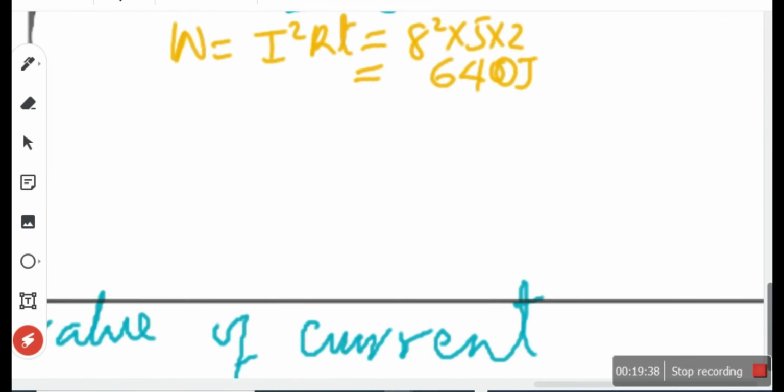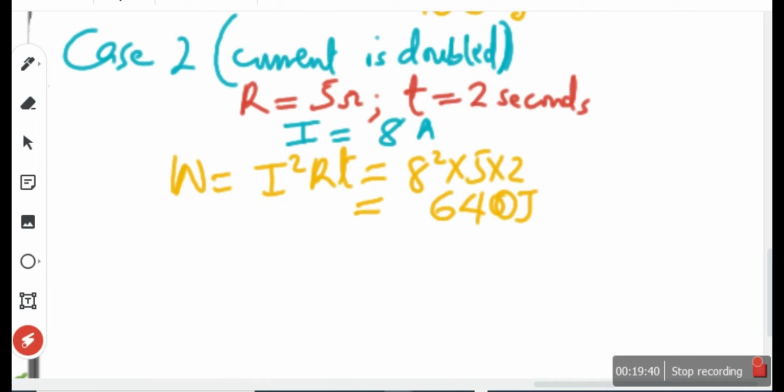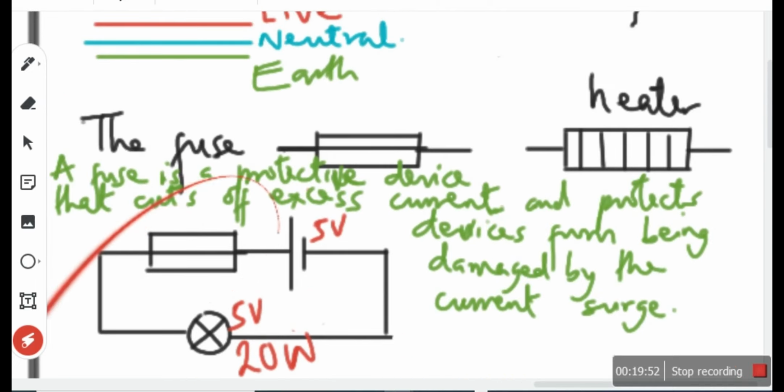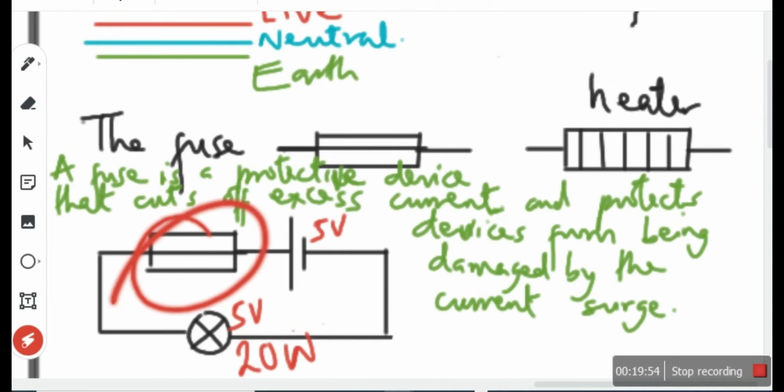Now, instead of a fuse like that, we can use what we call circuit breakers. Have you heard of that? Circuit breakers work on the principle of electromagnet, which we're going to talk about later. Circuit breakers can perform this same function. The advantage of a circuit breaker is you can just reset it.